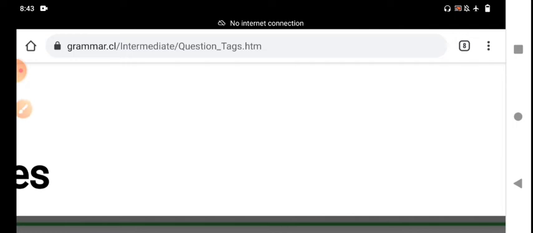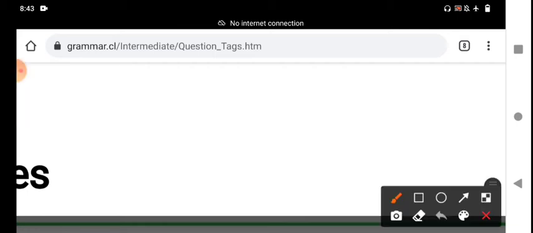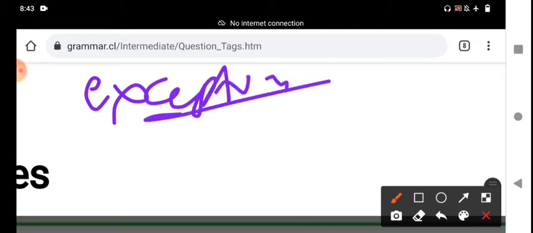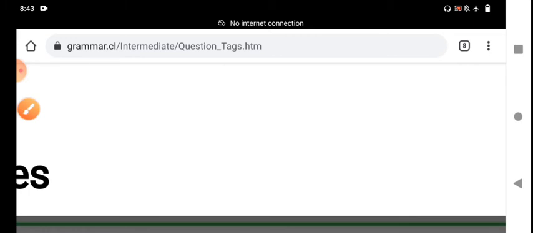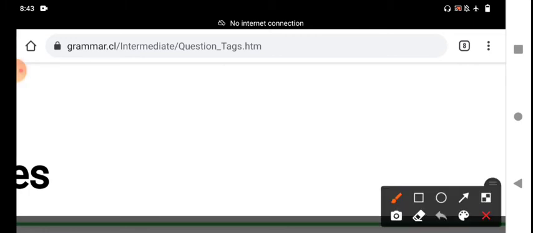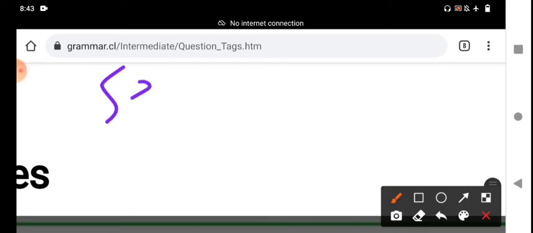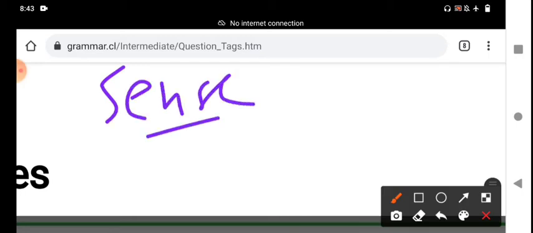And then we go to the next rule. We can use affirmative tags after an affirmative sentence. This is the most important exception. You should remember, my teacher, some exceptions are there in the English language. The sentence is affirmative, the tag is also affirmative. The sentence is positive, the tag is also positive. In which condition? Based on the sense and the meaning of the sentence.